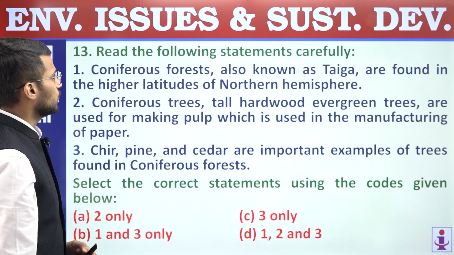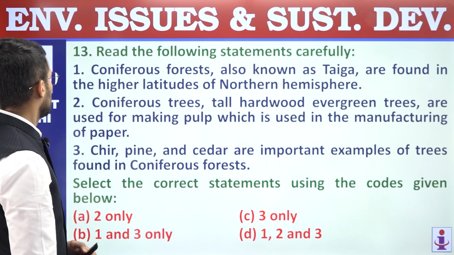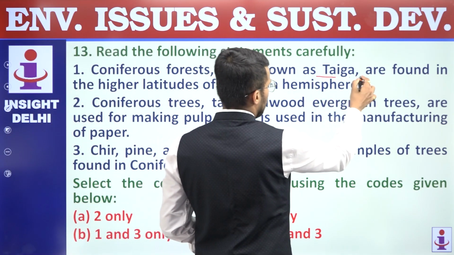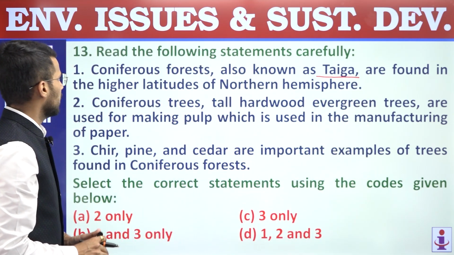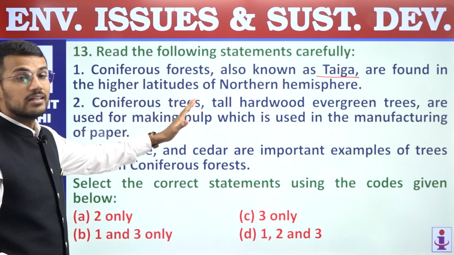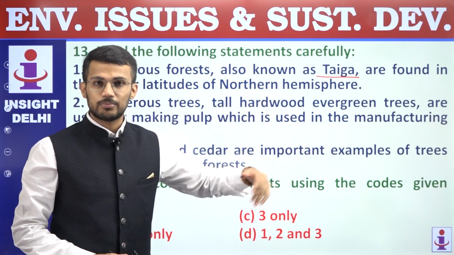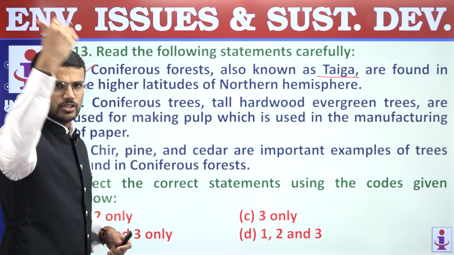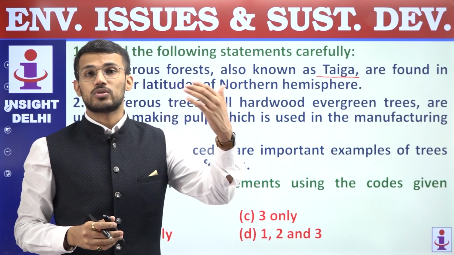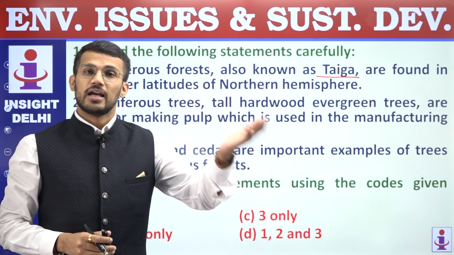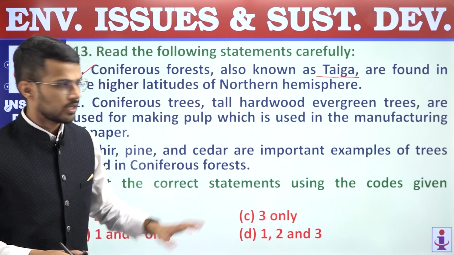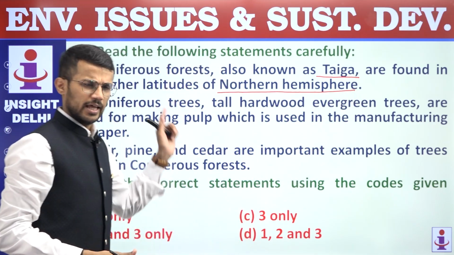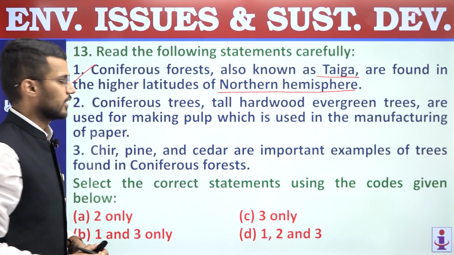13th, read the following statements carefully. First, coniferous forests, also known as taiga, are found in the higher latitudes of the northern hemisphere. This is a correct statement, right? Because coniferous forest is primarily located at 60 to 70 degrees north latitude, and it is also there in southern latitudes. But this statement does not say northern hemisphere only, and that's why it is a correct statement.